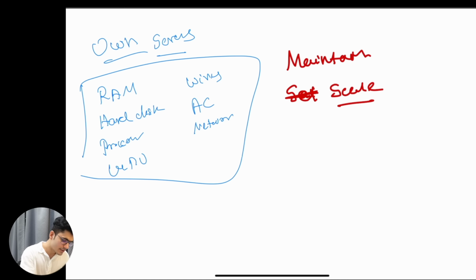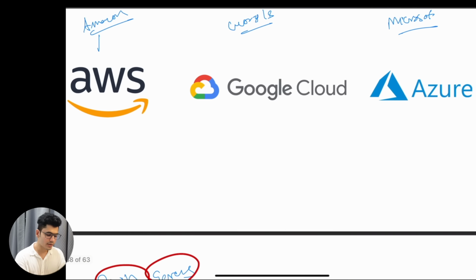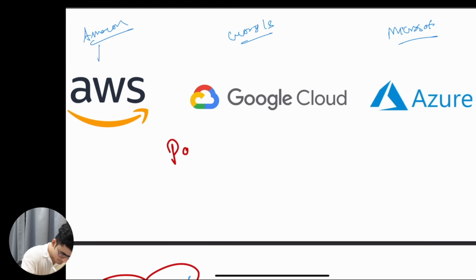So this is the reason, okay, people usually go with the cloud providers, because I don't want to set up all of these things by myself. If I can directly pay to the cloud providers, okay, and these cloud providers always charge pay per use. Okay, pay per use.